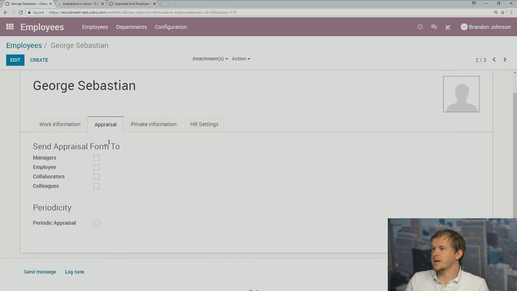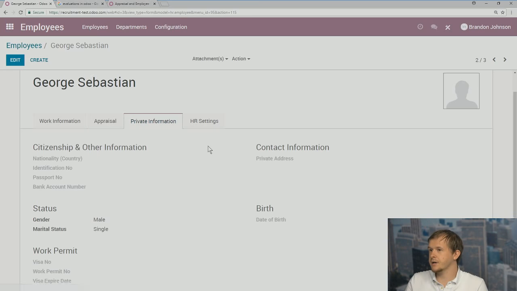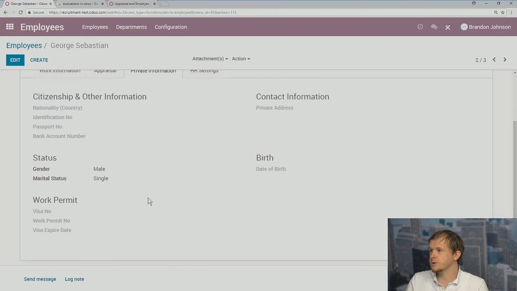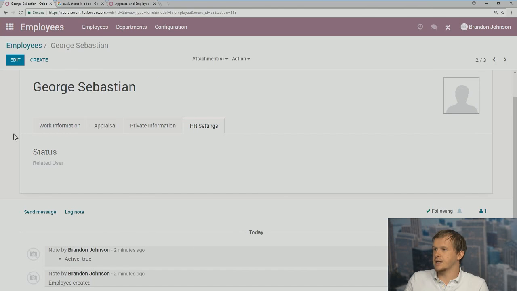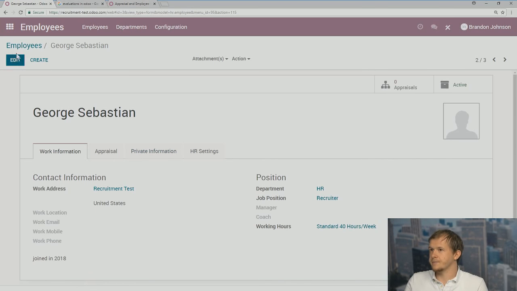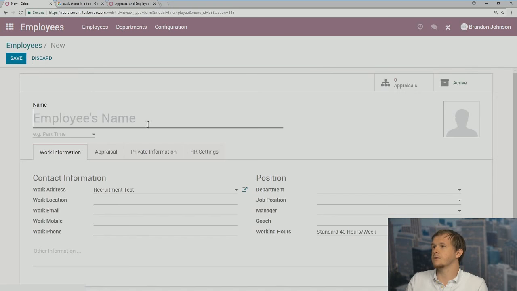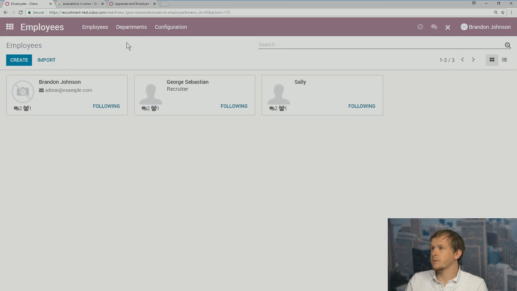Since we have the appraisals tab, we can also set up an appraisal to be sent to anybody who's his manager or other employees or anything. And we can also set it up to be periodic. We can also keep private information, citizenship, contact information, work permit, and date of birth, as well as any HR settings we need. So, in a way, it's very simple to create a new employee, to make changes to current employees, and to track it all through Odoo as well.